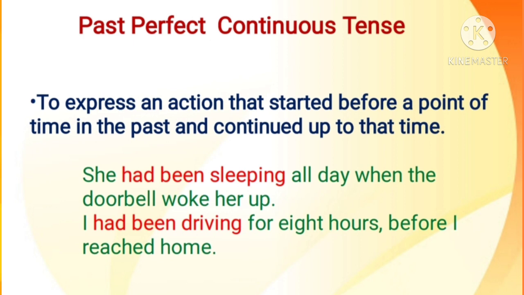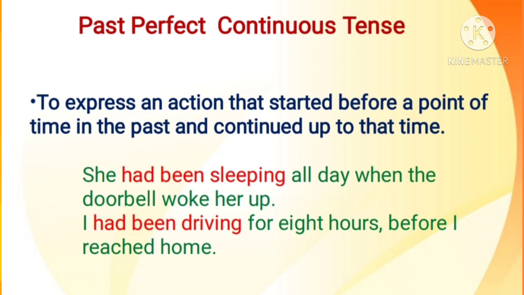Here, had been sleeping is in past perfect continuous tense because that action started before a point of time in the past and continued up to that time, that is, the time when the doorbell woke her up.